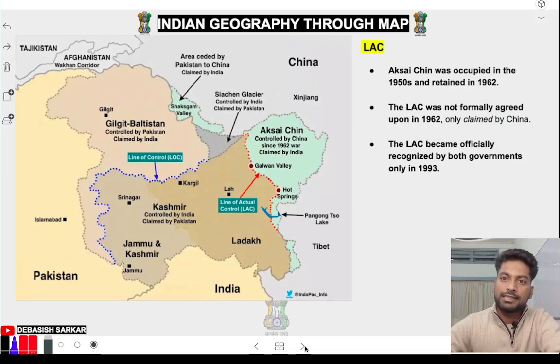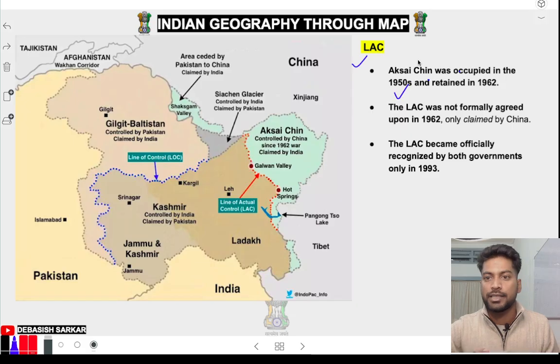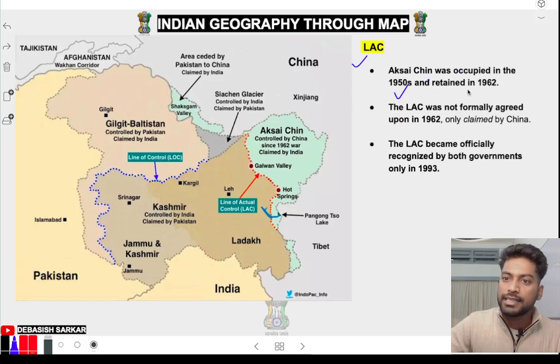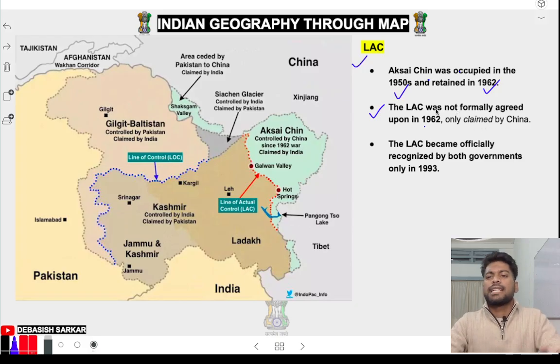Now, Aksai Chin was occupied in the 1950s. After independence we didn't have that much military power, so China just captured it and retained it in 1962. But the LAC was only claimed by China, saying this part is ours and this is yours, this line is the LAC, don't come this side, don't go that side.